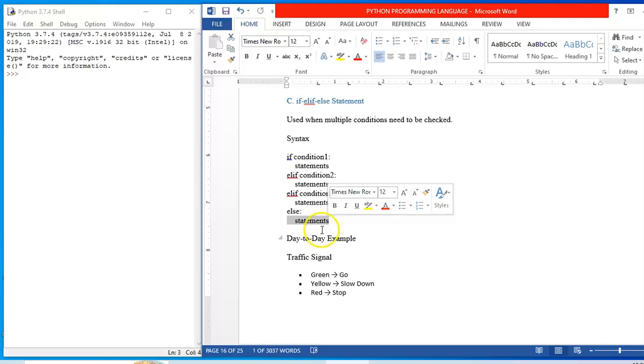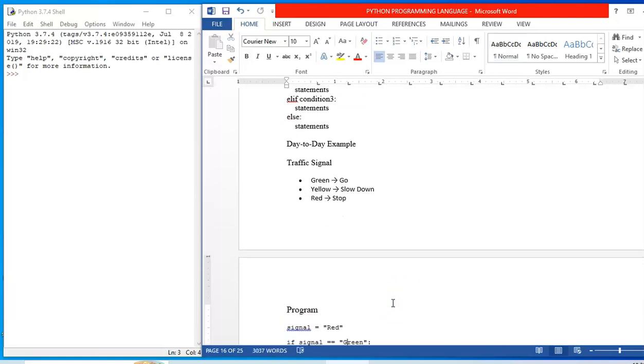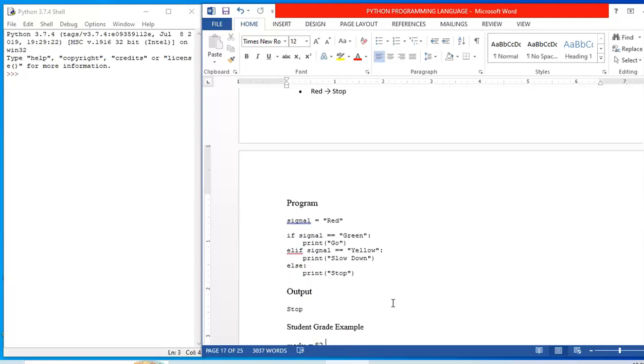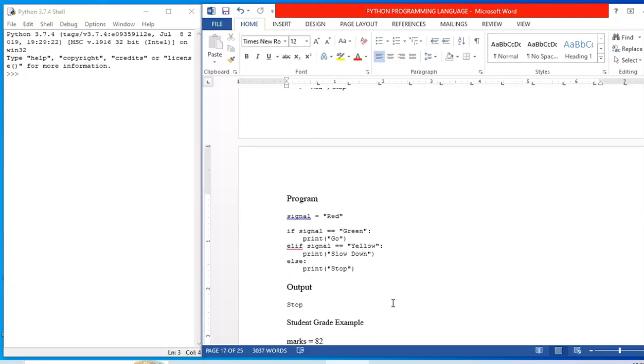So now let us take examples from day-to-day life. Say for example, traffic signal. When it is green, go. When it is yellow, slow down. And when it is red, stop. Now let us see this program. Signal is red. If signal is equal to green, print go. Elif signal is equal to yellow, print slow down. Else print stop. Now I have given signal is equal to red in the beginning.